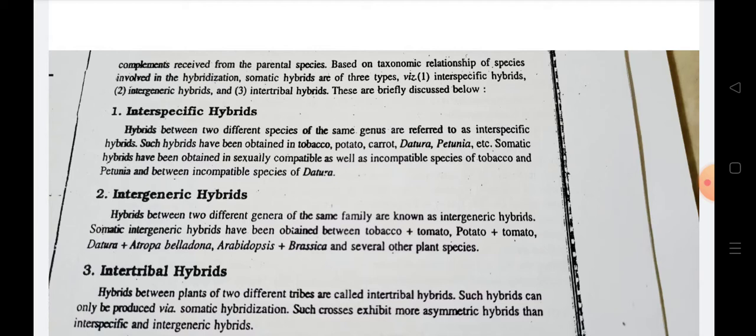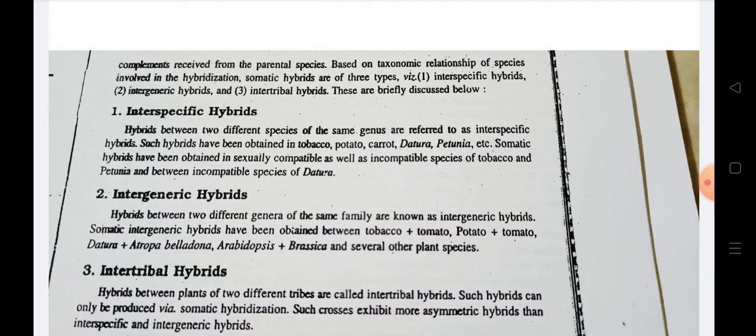Genus and species may be different. Then intertribal hybrids are nothing but hybrids between the plants of two different tribes. So these are called intertribal hybrids. Such hybrids can only be obtained in somatic hybridization. Such crosses can exhibit more asymmetric hybrids than the interspecific and intergeneric hybrids.